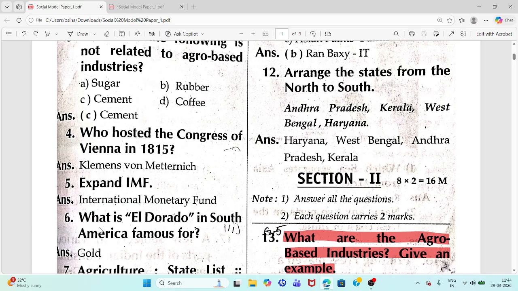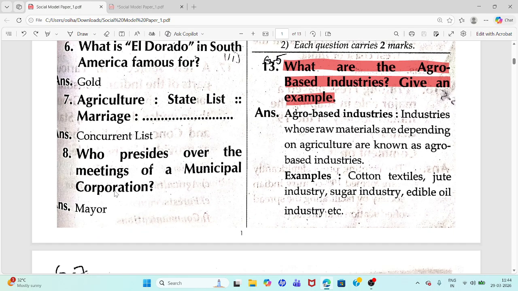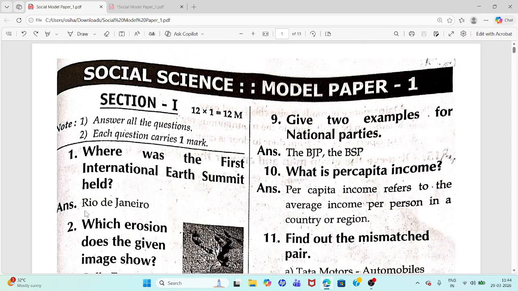Sixth question. What is El Dorado in South America famous for? Answer: Gold. Seventh question. Agriculture, state list. Marriage, concurrent list. Eighth question. Who presides over the meetings of a municipal corporation? Answer: Mayor.